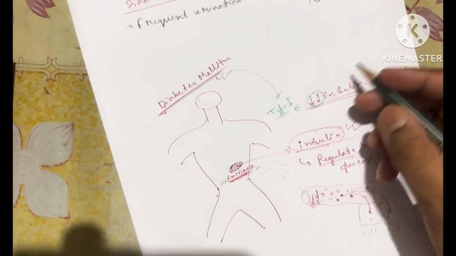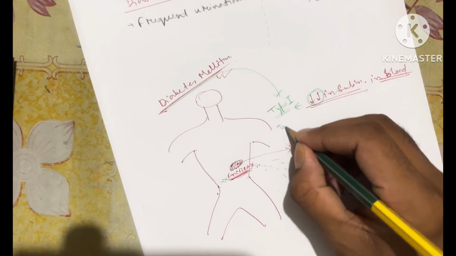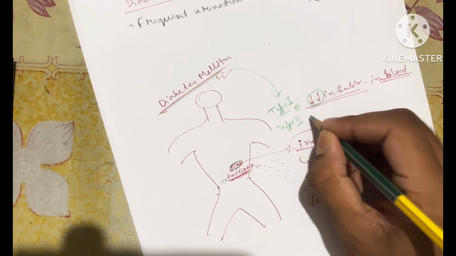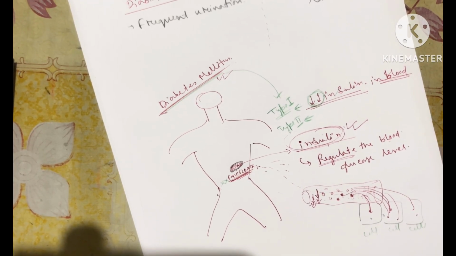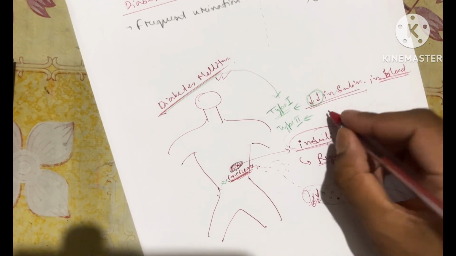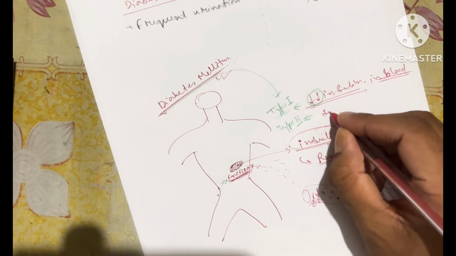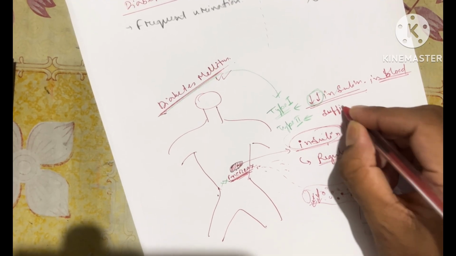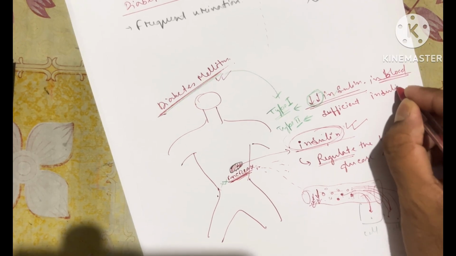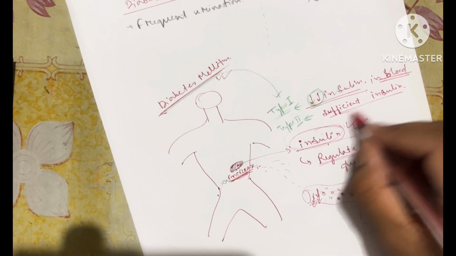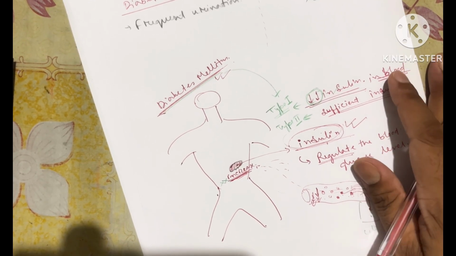Then if it is type 1, there will be type 2. And what is type 2? In type 2, there is a sufficient amount of insulin. There is no problem with insulin. Insulin is sufficiently available in the blood.